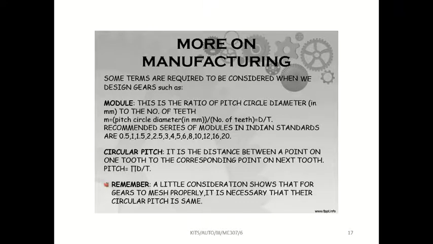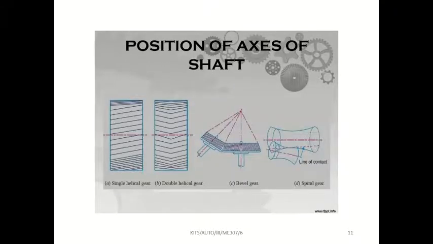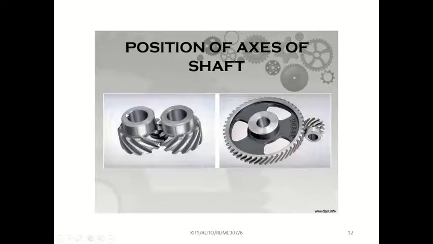That diameter of the wheel means, see this diameter, inside diameter is there, circular hole is there, this diameter and number of teeth on it.